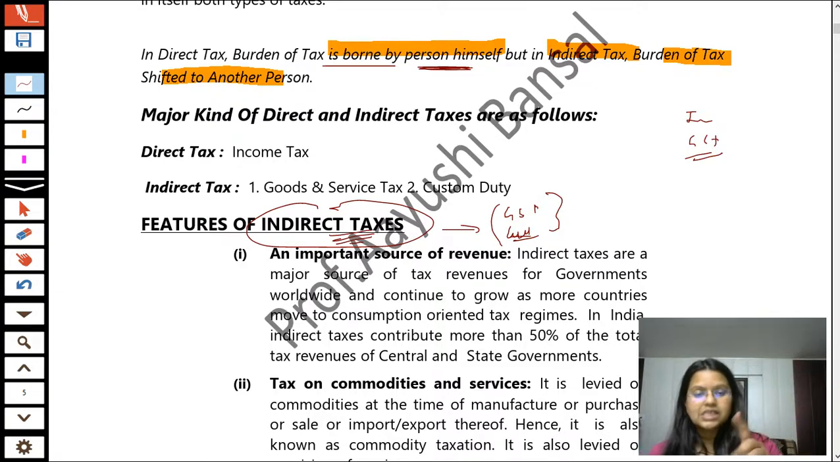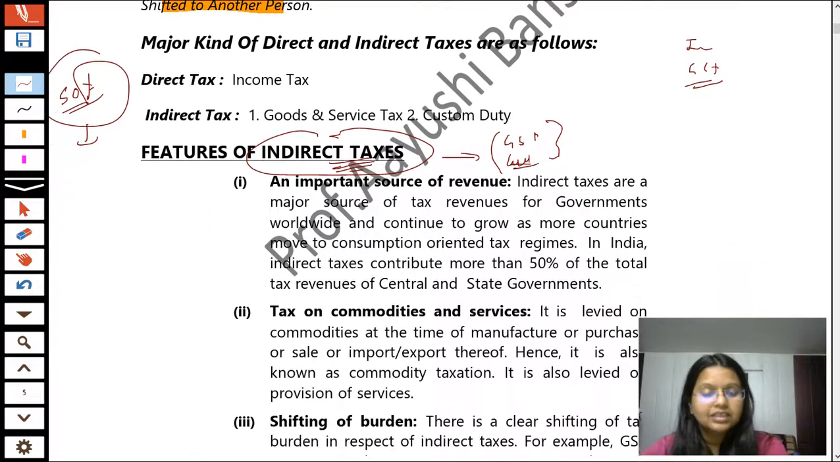First is that it is an important source of revenue to the government. In fact, students, in India, indirect taxes contribute more than 50% of the total tax revenue which is taken by the central or state governments.